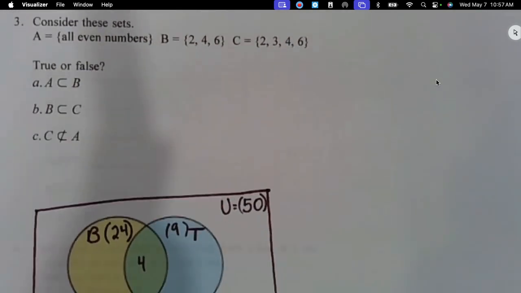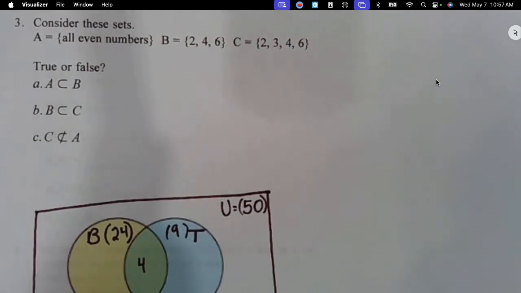So number 3, you have your universal set A, it's all the even numbers. But then you have B and C. They're very small sets. So it's just true or false. You would go through each one of these. Is A a subset of B? No. A is all the even numbers. Are all the even numbers in B? No. Just 3 of them. So this one's false.